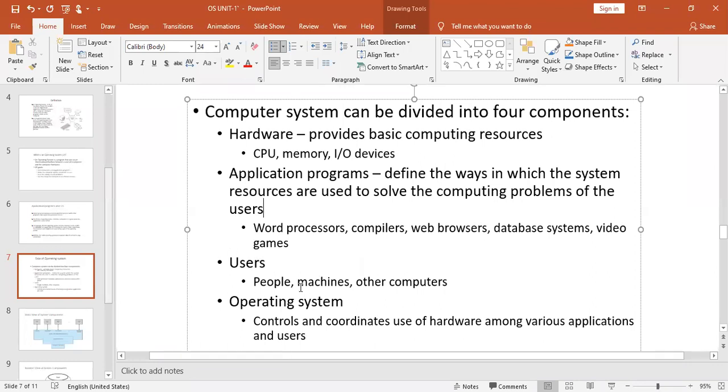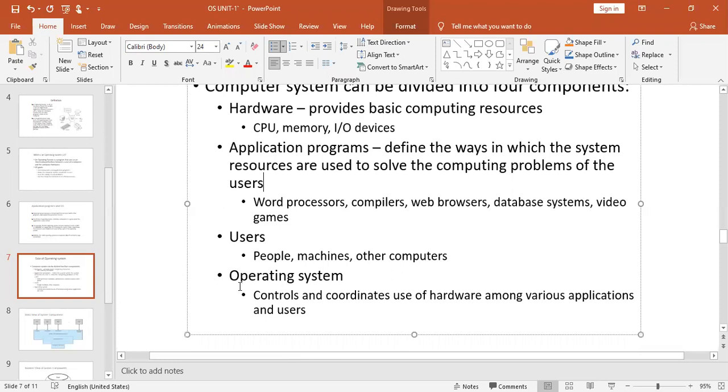Users, that means people or some other machine, may use the services of this particular system. Just remember this: the operating system controls and coordinates use of hardware among various applications and users.